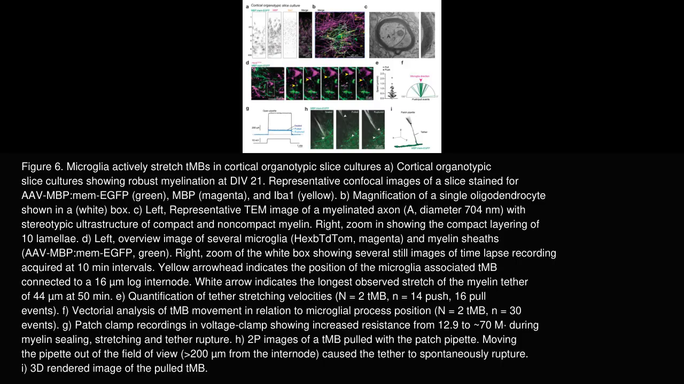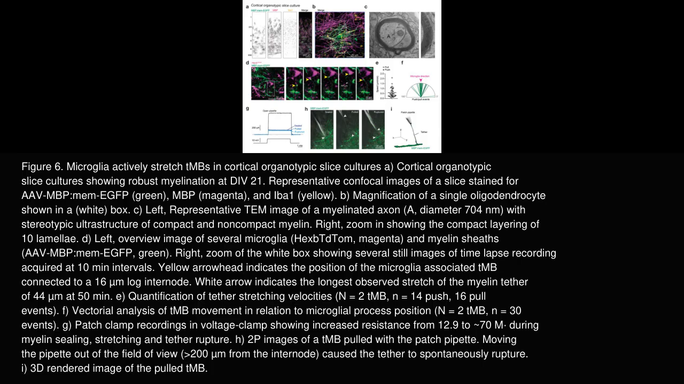In Figure 6, the authors use cortical organotypic slice cultures to visualize and analyze microglial interactions with tethered myelinoid bodies, or TMBs, in a controlled environment. Panel A presents confocal microscopy images at 21 days in vitro, demonstrating robust myelination with fluorescently tagged myelin and microglia markers.